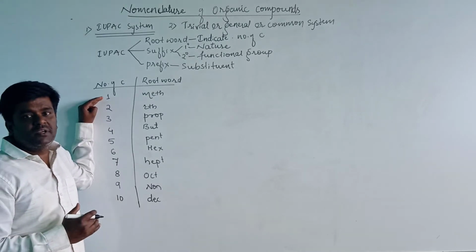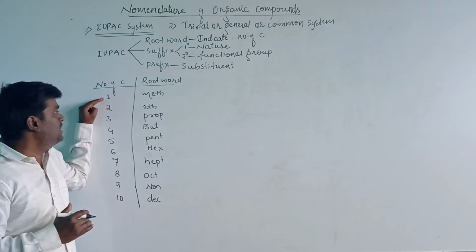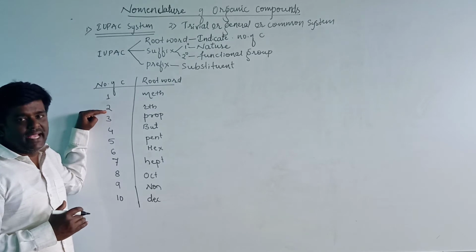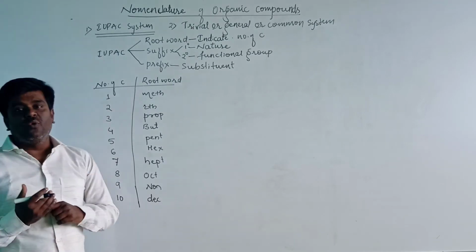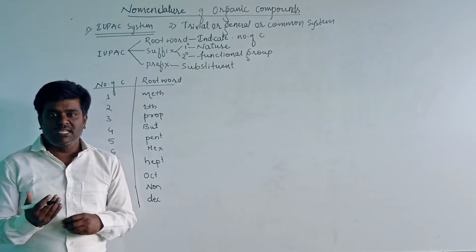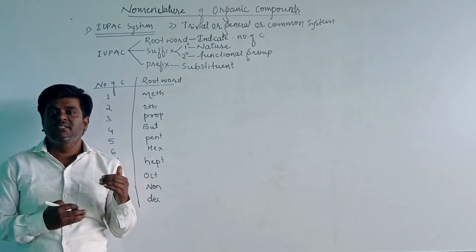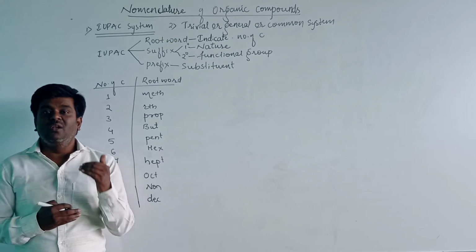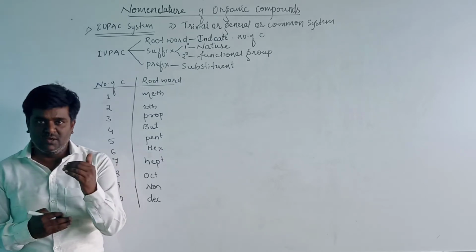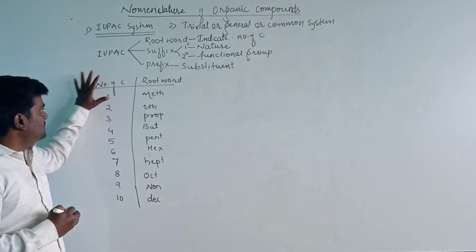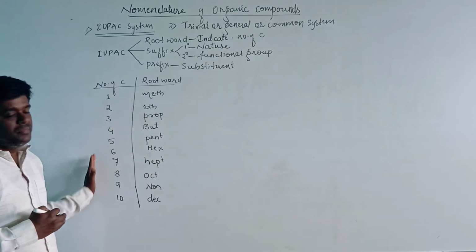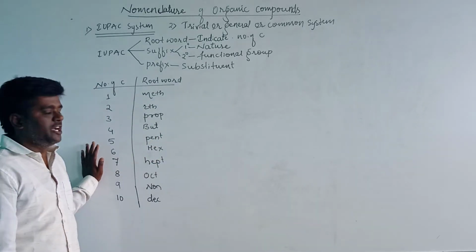If the organic compound contains 1 carbon atom, that is meth. 2, eth. 3, prop. 4, but. 5, pent. 6, hex. 7, hept. 8, oct. 9, non and 10, dec. These are the root words depending on the number of carbon atoms in the parent chain.